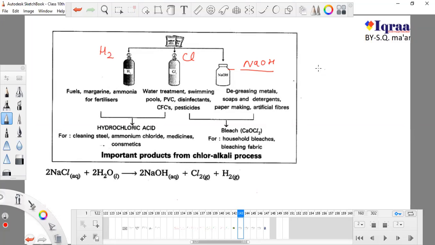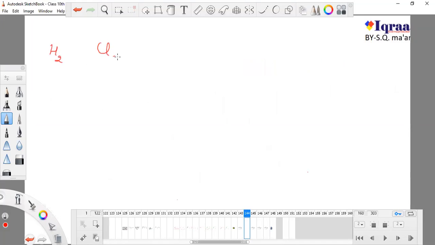Now this is H2 plus Cl2. I'm not joining these. We are getting H2, we are getting Cl2, and we are getting NaOH. Now, what is the meaning of their combination? Sometimes I will add hydrogen to chlorine and it will form HCl, and sometimes I will join this chlorine to this base and form some other substances. So we have these three things, two gases and one base, and we will add them or shuffle them randomly.